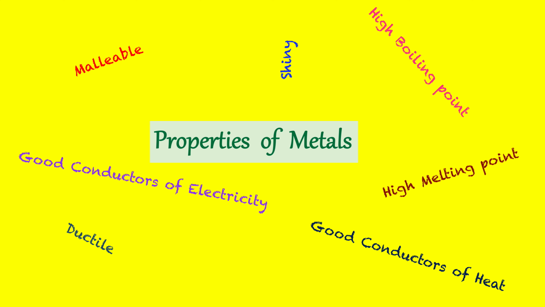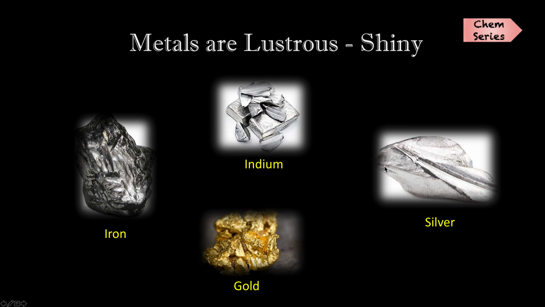So let us see the properties of metal. Since they have very good properties, we use them in our day-to-day life. The first property is that they are lustrous, that is, they are shiny. Have you wondered why the metals are shiny? These are a few examples I have given. The metal atoms are surrounded by their delocalized electrons, which form like a cloud or sea of electrons that makes the metal shine. But how?